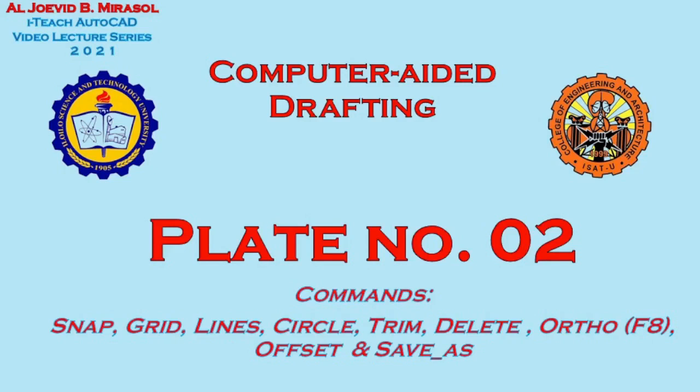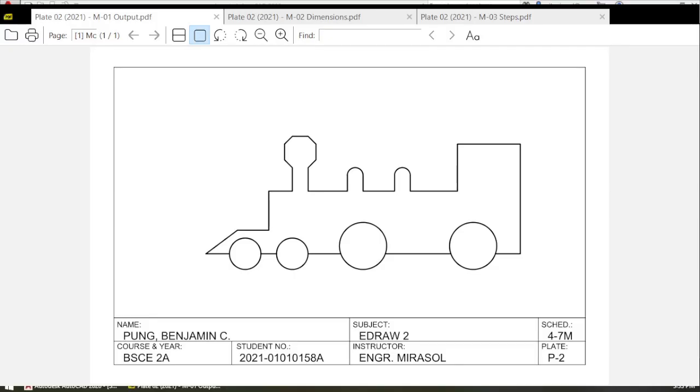Today we'll be drawing plate number 2 of our I Teach AutoCAD video lecture series of 2021. Today we're going to be learning how to use the commands snap, grid, lines, circle, trim, delete, ortho, offset, and save as. Okay, so what would our drawing look like? Our drawing would look like this. It looks like a train.